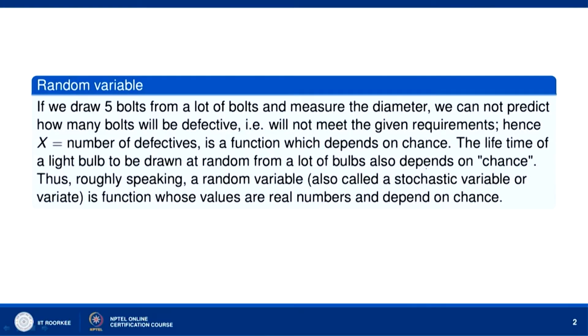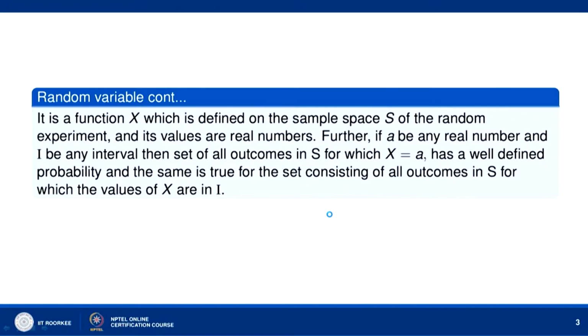The lifetime of a light bulb to be drawn at random from a lot of bulbs also depends on chance. Thus, roughly speaking, a random variable, also called a stochastic variable or variate, is a function whose values are real numbers and depend on chance. Precisely speaking, a random variable is a function x which is defined on the sample space S of the random experiment and its values are real numbers.